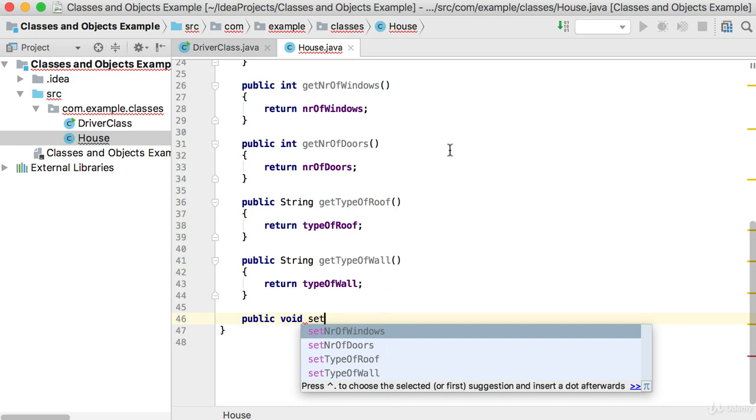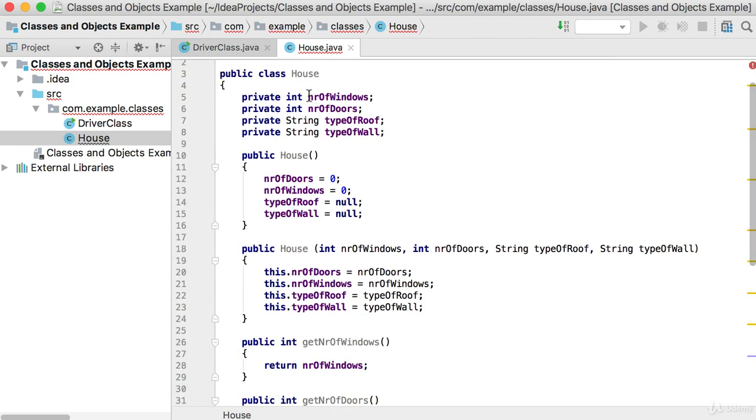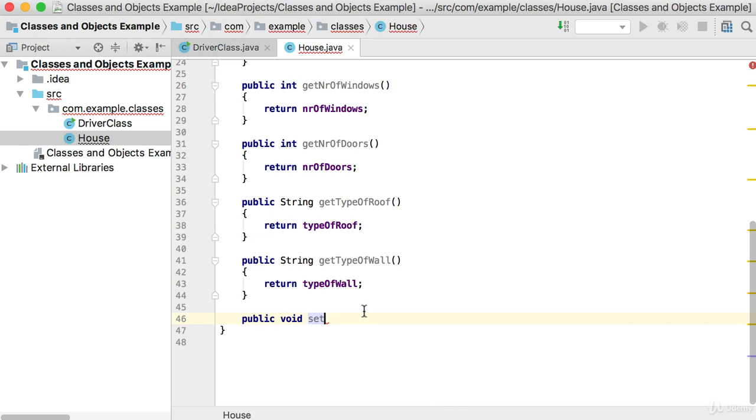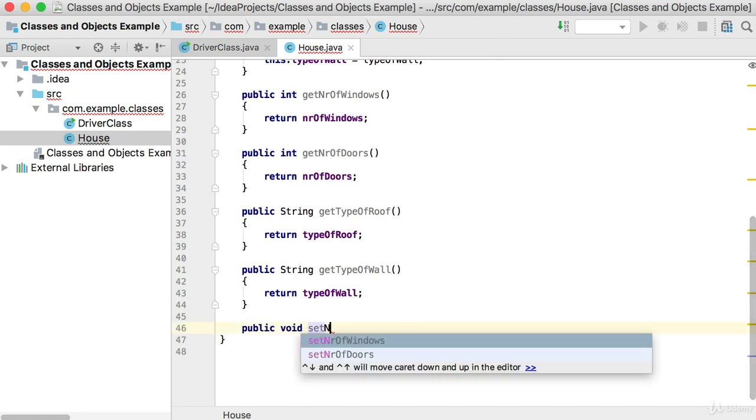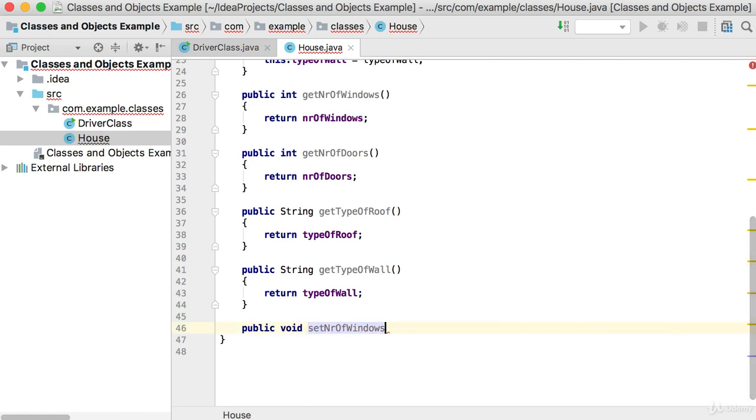You can already see it gives you those 4 values of what we've got in this class. So let's start with number of windows. So I'll say set, and then you can see number of windows. So I'll start the N again capitalized. So it's set number of windows, it gives it to you.